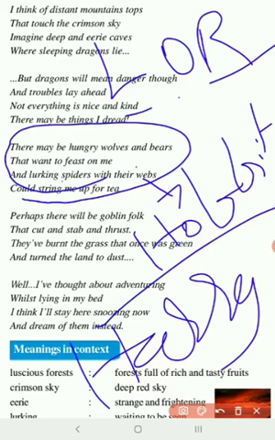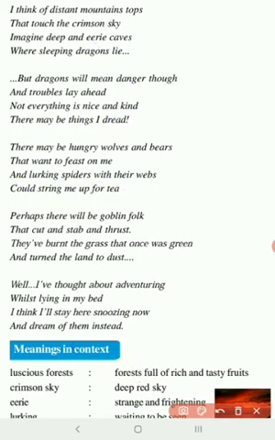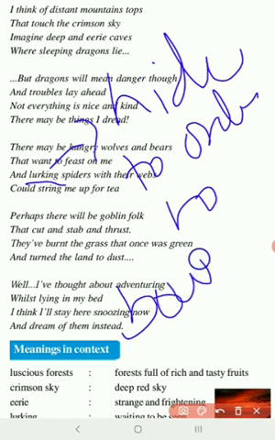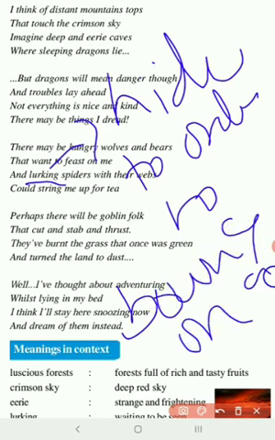What is spiders? Lurking spiders. Lurking here means you hide in order to pounce on a prey. That is the meaning of lurking. Usually wild animals like a lion or tiger always lurk before they attack the prey. The same thing the spider will do.